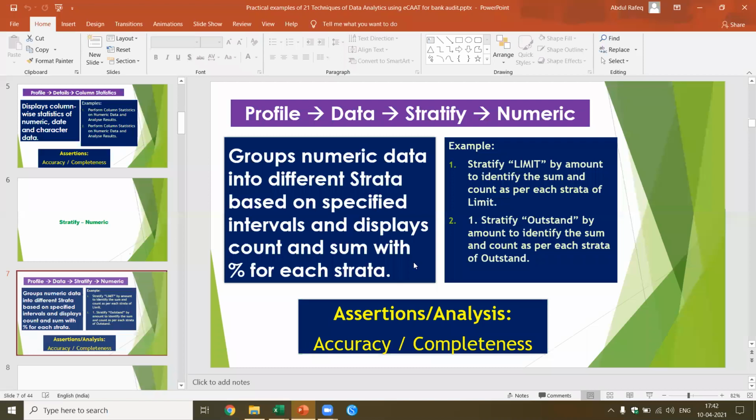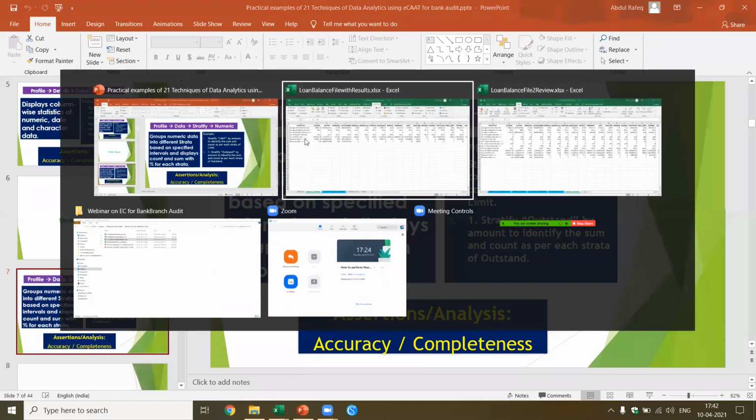Let's come to the results. Now this file is what I'm going to use. Now this file, the second file which I got here. File to review. This I've already used. I'm going to close this.